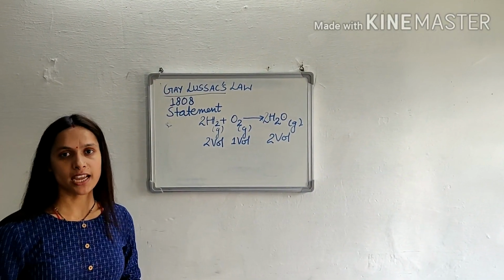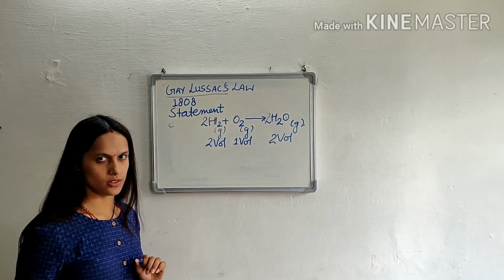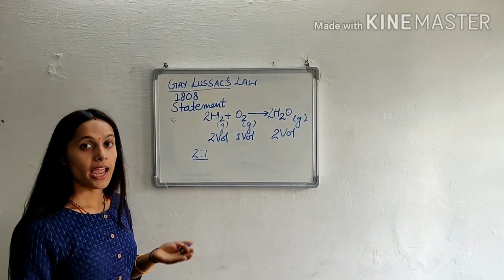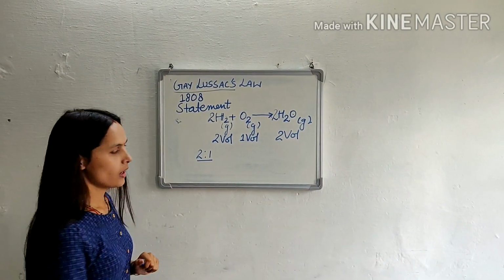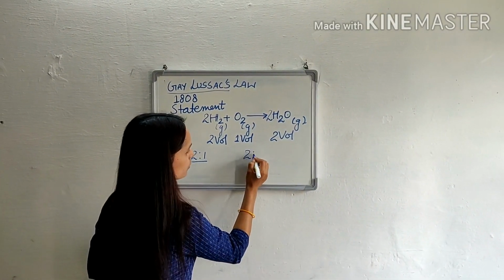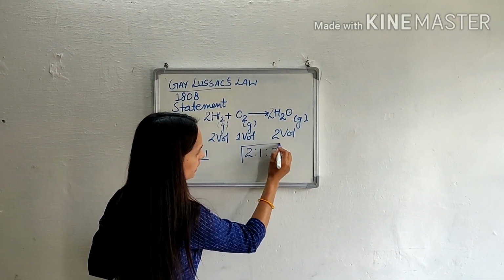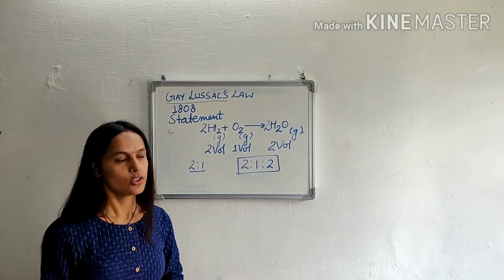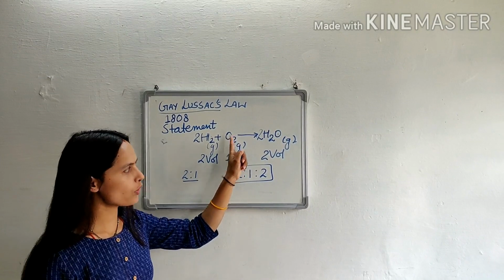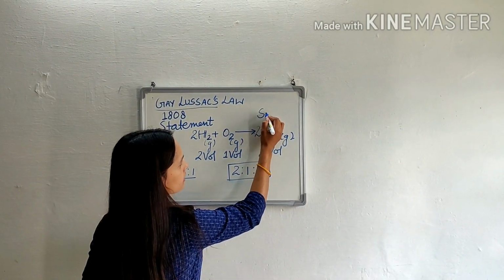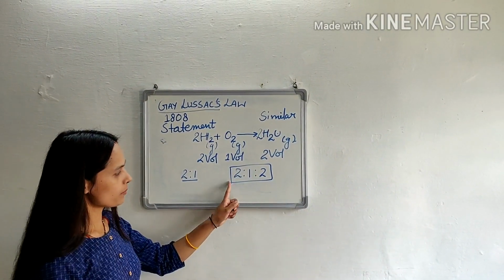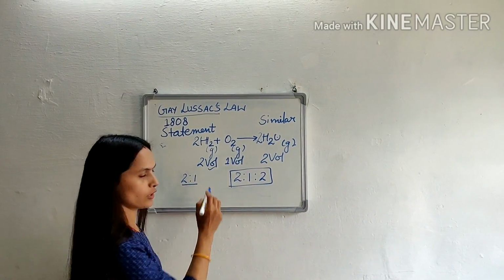Now initially when the reaction started, we have only hydrogen and oxygen. So they are in 2:1, means a simple ratio. And when they form water, what will be the ratio? 2:1:2. And this is again a simple whole number ratio. So according to Gay-Lussac law, when different gaseous reactants combine to form a gaseous product under similar condition of temperature and pressure, then they will do so in simple whole number ratio by volume. Got it?